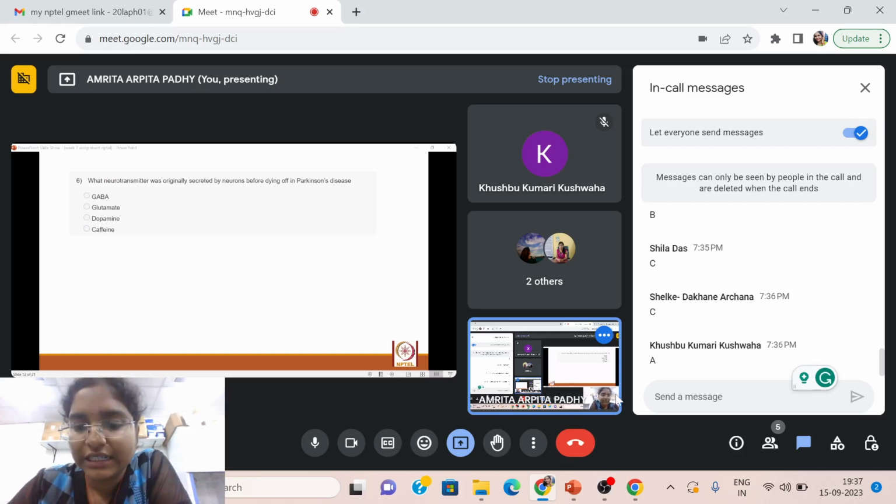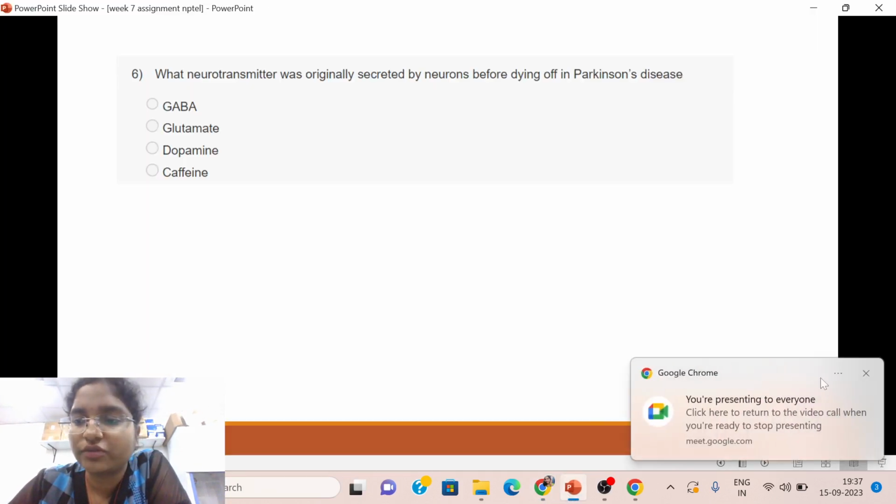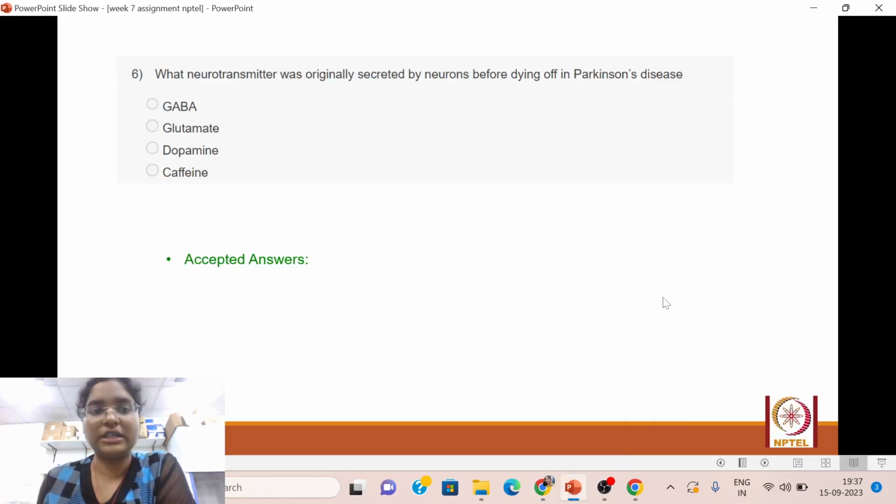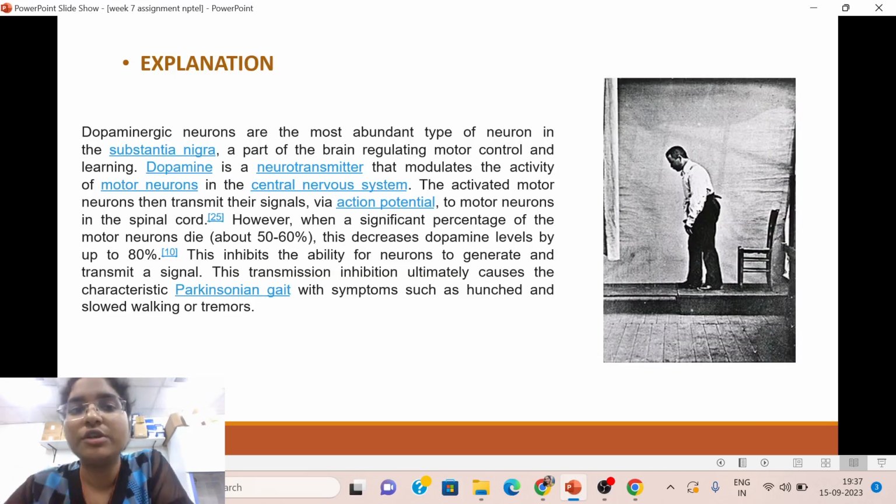Okay. Let's see what is the correct answer to this question. The correct answer is C, dopamine. Dopamine is the neurotransmitter majorly involved in the regulation of Parkinson's disease, which is secreted by the neurons. Dopaminergic neurons, which secrete dopamine, obviously, are the most abundant type of neuron in the substantia nigra, a part of the brain regulating motor control and learning.